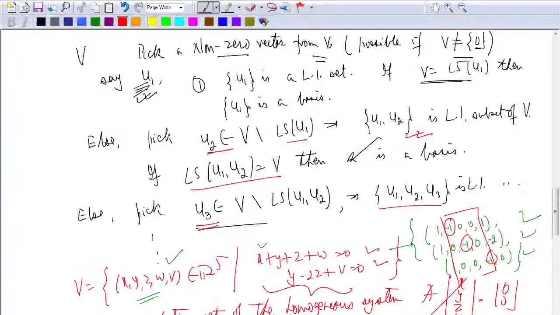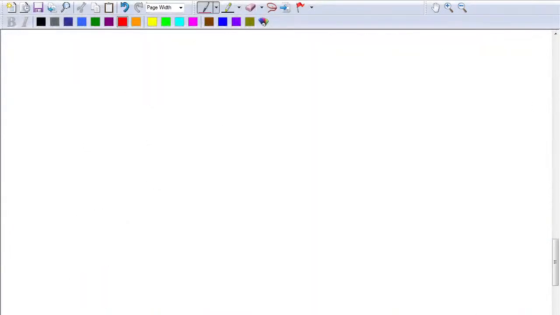I have got A here, which is m cross n. Multiply on the left by y, so y transpose A is 0, which is the same thing as looking at A transpose y equals 0. There are two ways of looking at things.